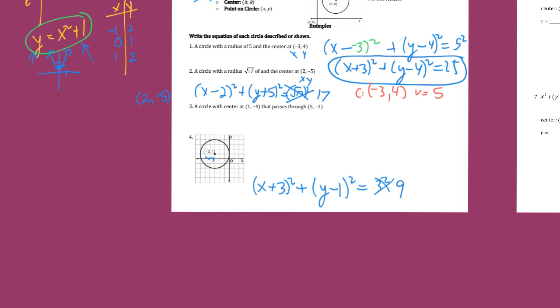This question number 3 has got a little salt to it. Okay, and so the center for h and k is right here. And instead of giving us the radius, they tell us a point on the circle. They're like, well, that's really mean. And we can do a visual of it. And we're like, okay, the center is at 1, negative 4. Right here. And then it goes through 5, negative 1. So that means if this is the center and it goes through here, it's going to be about this big. And so we know the center, but what we don't know is the radius length.